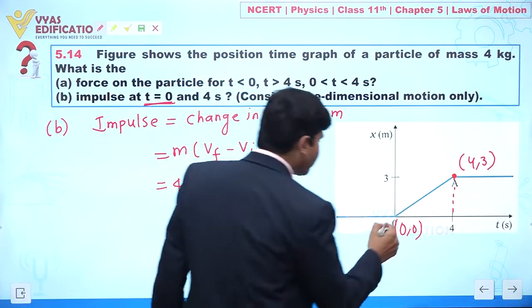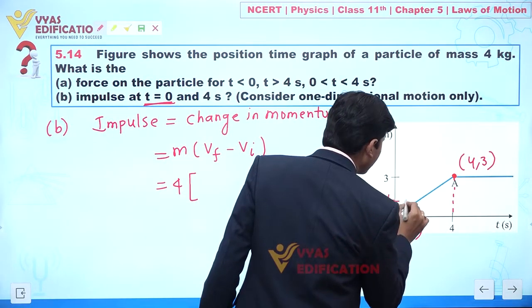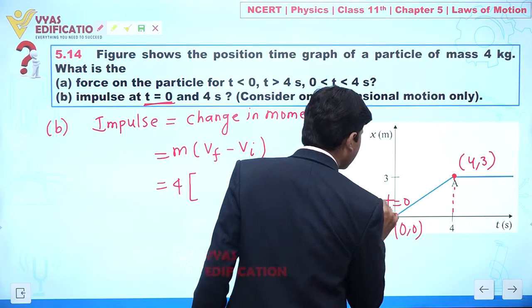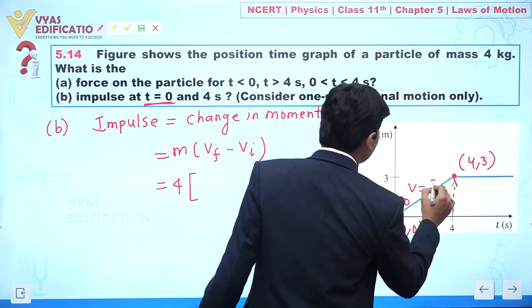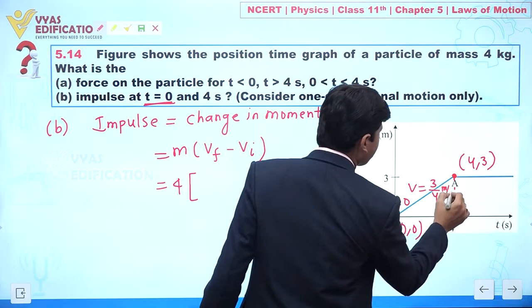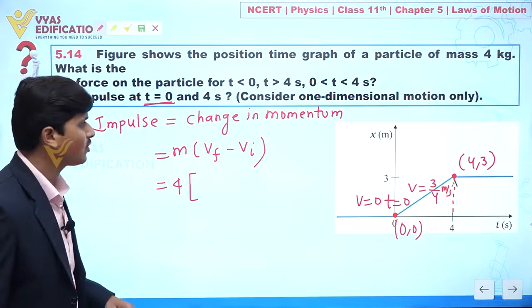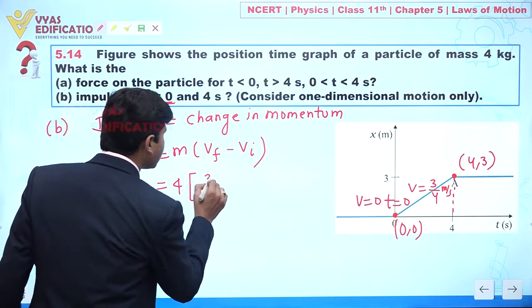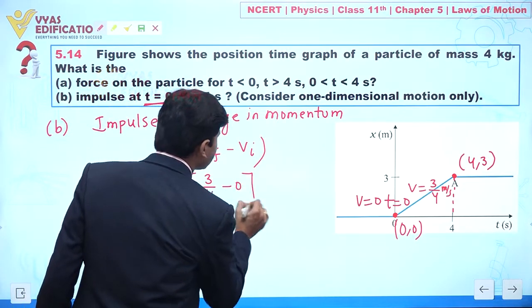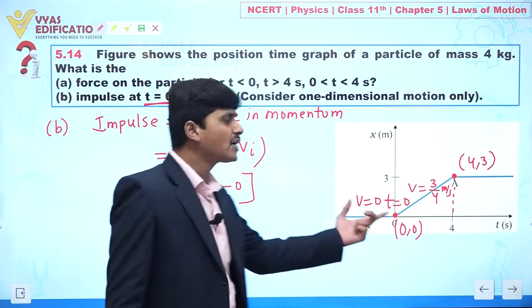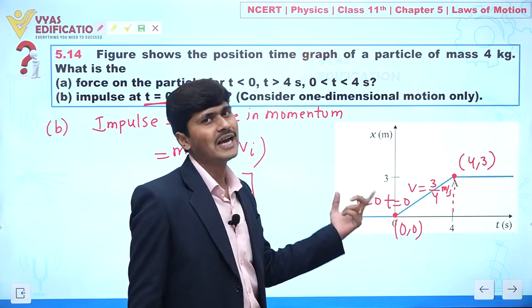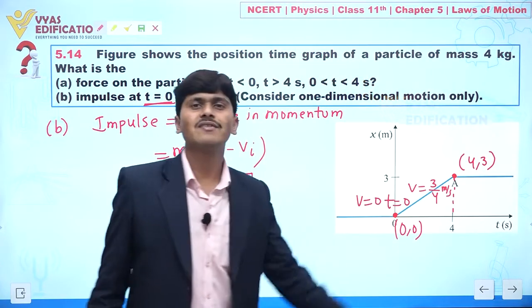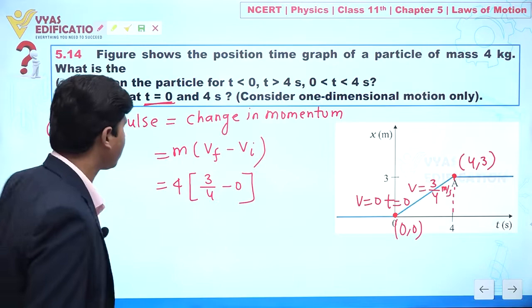If we talk about t equal to 0, before t equal to 0 velocity is 0, and after t equal to 0 we have velocity 3 by 4 meter per second. Yes or no? Clear to you? So we have final velocity 3 by 4 and initial velocity 0.